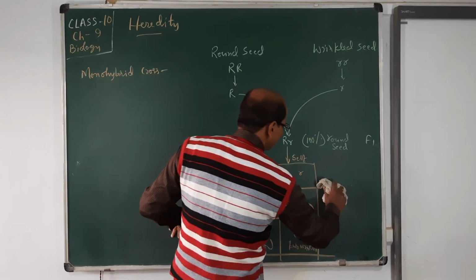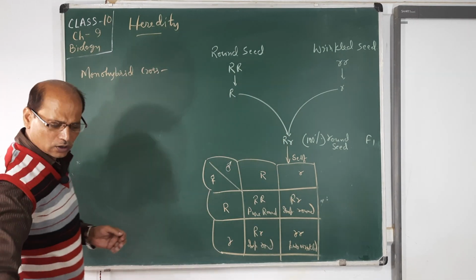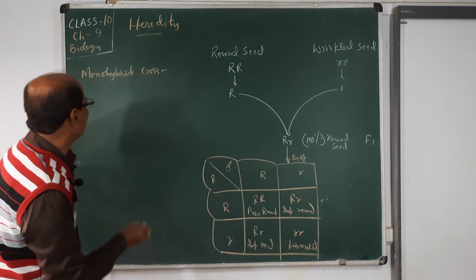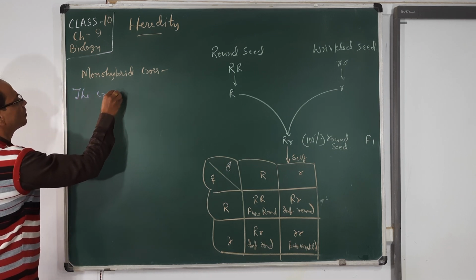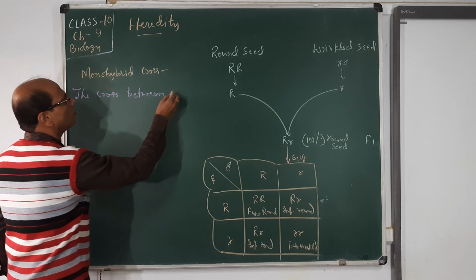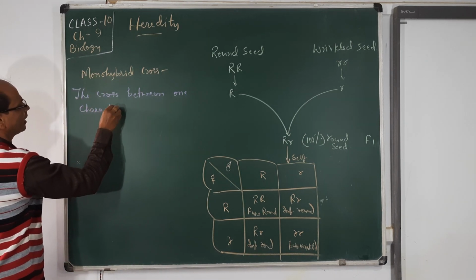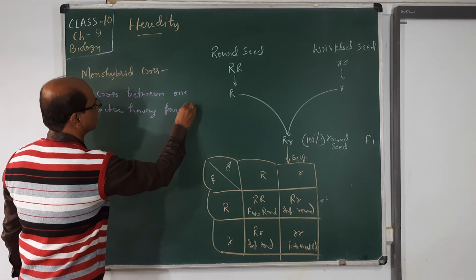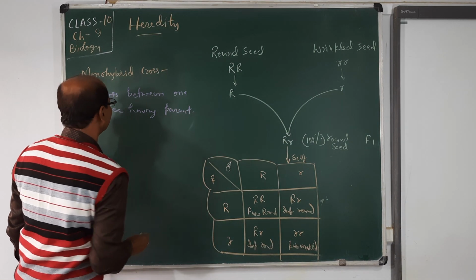After selfing, you will see what we got. So the ratios, phenotypic and genotypic, are like this. The monohybrid cross is a cross between parents having one character, that may be pure parents.